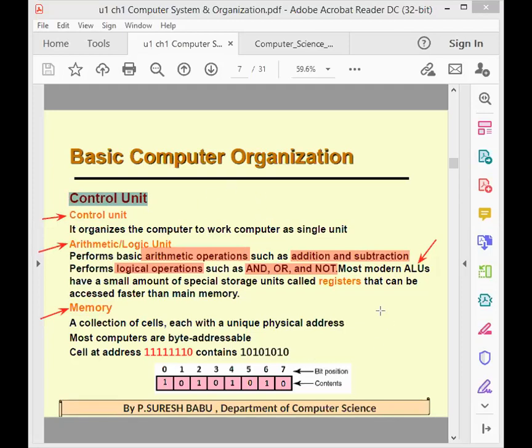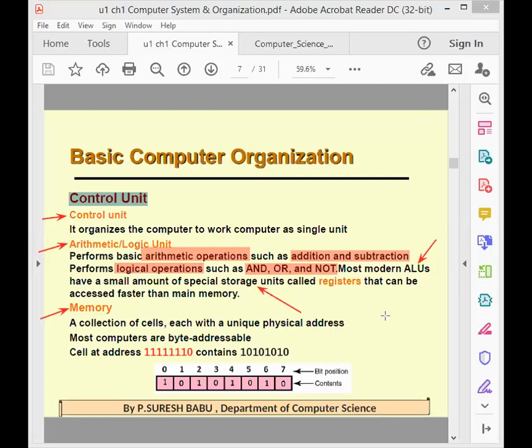One more additional piece of information: most modern ALUs have a small amount of special storage called registers that can be accessed faster than main memory, because that is the nearest memory. So registers are the fastest memory. These are some important things you should note down. Registers are special storage units to access data faster than main memory.